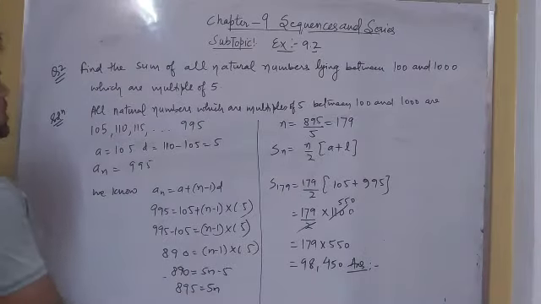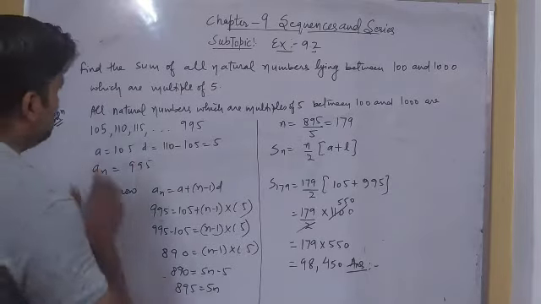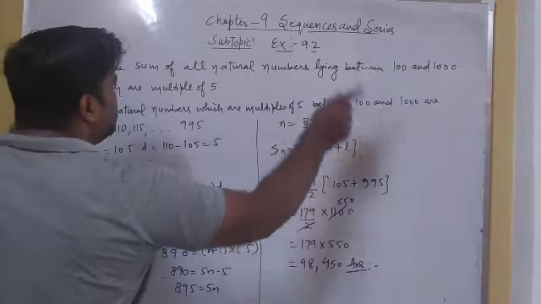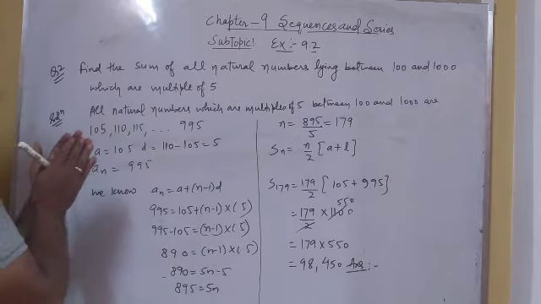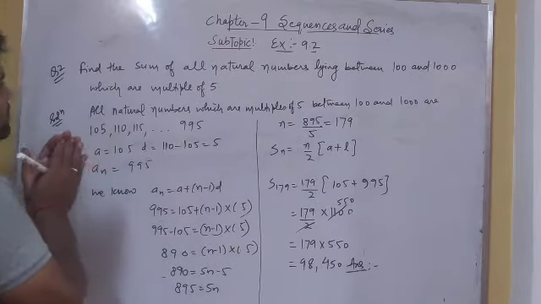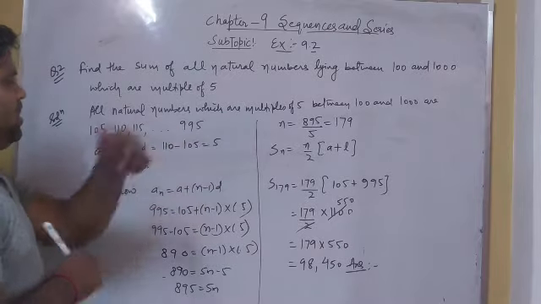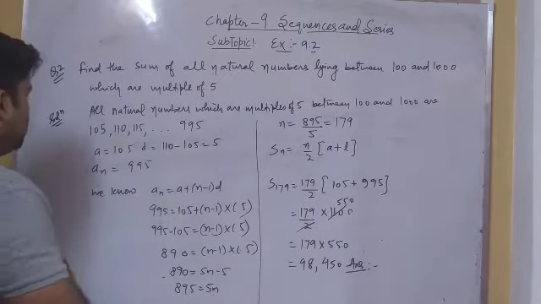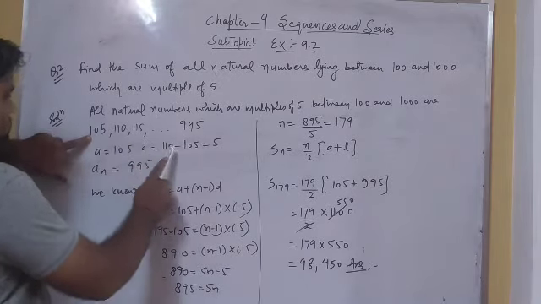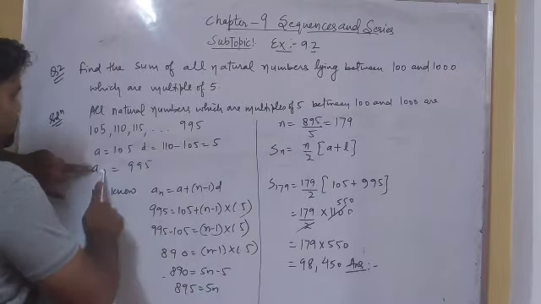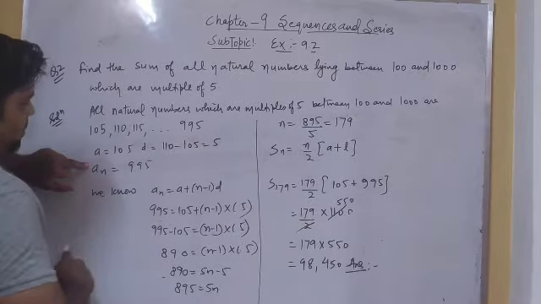Find the sum of all natural numbers lying between 100 and 1000 which are multiples of 5. Here we have to find the sum of all those natural numbers which lie between 100 and 1000 and are multiples of 5. So the numbers are 105, 110, 115 and the last term is 995, which is the nth term of the sequence. So here first term is 105, the common difference is 5 which is the same, so it is an AP, and the last term is 995, which is the nth term of the AP.